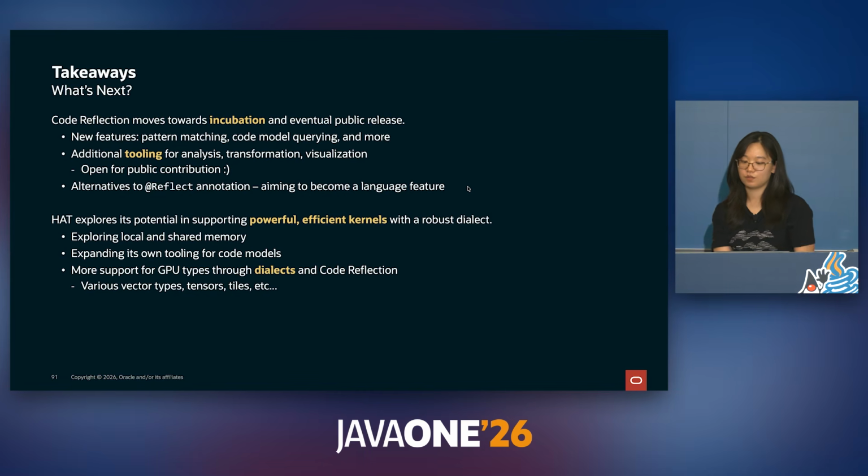In terms of moving forward, code reflection is moving towards incubation and eventual public release. We have new features that we're looking at, such as pattern matching, code model querying, and more. And in general, we're just looking towards additional tooling for analysis, transformation, and visualization. And we're actually open for public contributions. So if any of this interests you, if you want to play with the APIs, feel free.